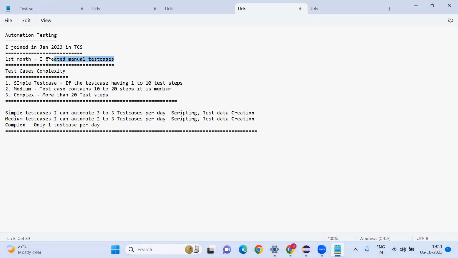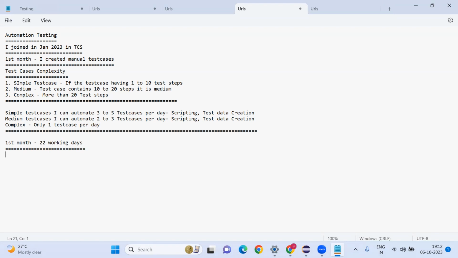Okay, you joined, and in the first month you created manual test cases. First month, total 22 working days. Every day you are not going to automate; you need to do manual testing as well sometimes based on requirement. In some projects, test cases are already ready, and you only need to start automating.